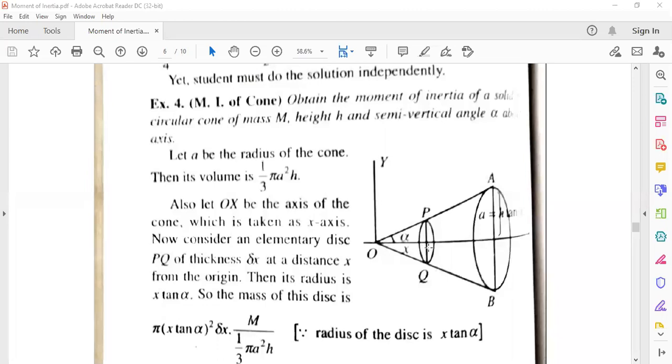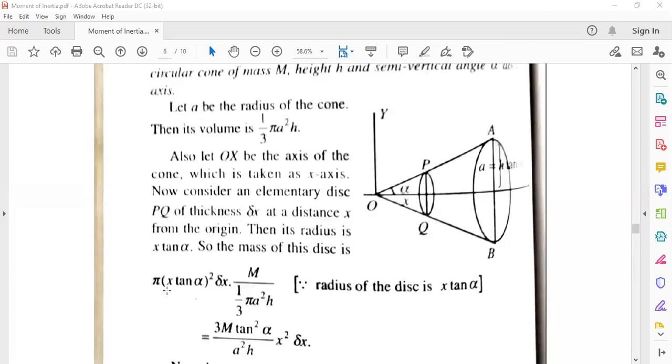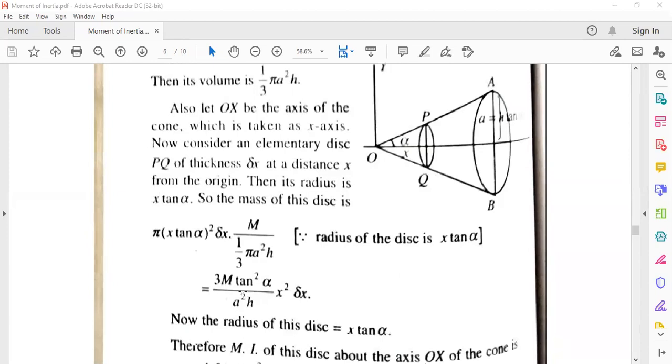So the mass of this thin disk is pi r square into delta x, where r is x tan alpha, whole square, into delta x, and rho is mass by volume, where mass is m and volume is 1/3 pi r square h. After calculation it will come 3m tan square alpha a square h by x square delta x.